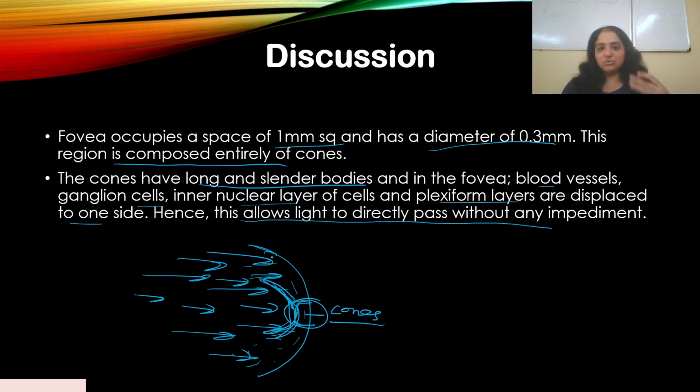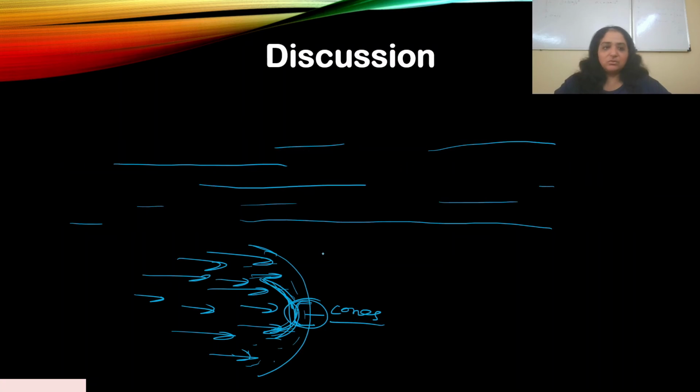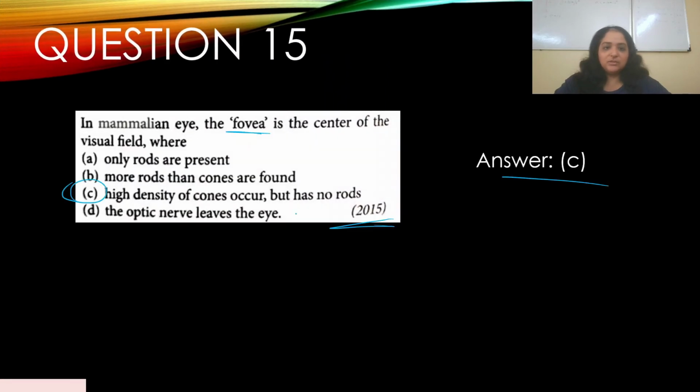All the other structures of the retina are pulled aside, and only direct light enters there. To answer your question, yes, it has only cones and no rods. That's the correct answer to this question.